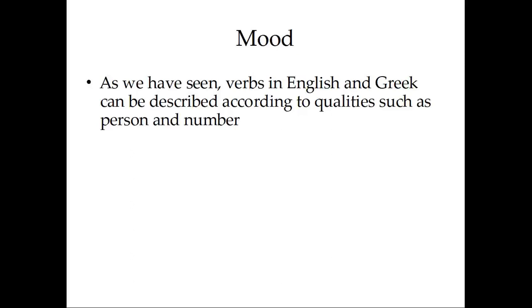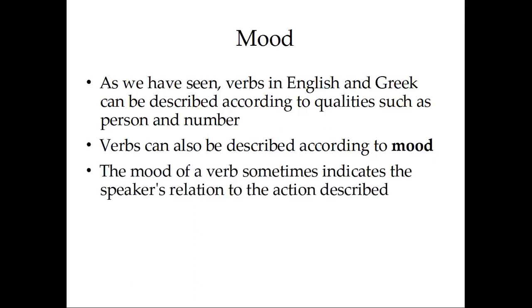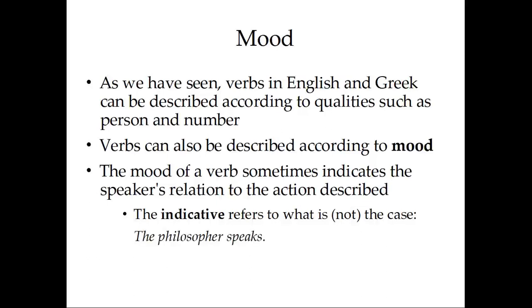Mood. As we have seen, verbs in English and Greek can be described according to qualities such as person and number. Verbs can also be described according to mood. The mood of a verb sometimes indicates the speaker's relation to the action described. For instance, the indicative refers to what is or is not the case, matters of fact primarily. For instance, the philosopher speaks, or the philosopher isn't speaking or doesn't speak. This is what is going on or isn't going on or was going on or wasn't going on, etc.